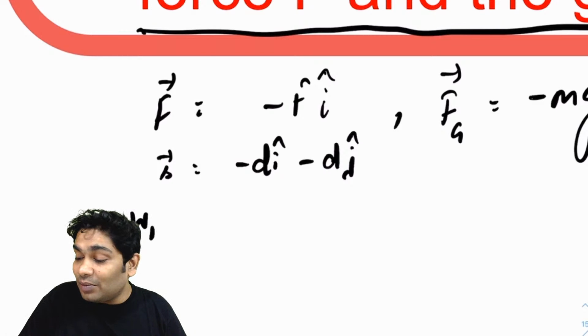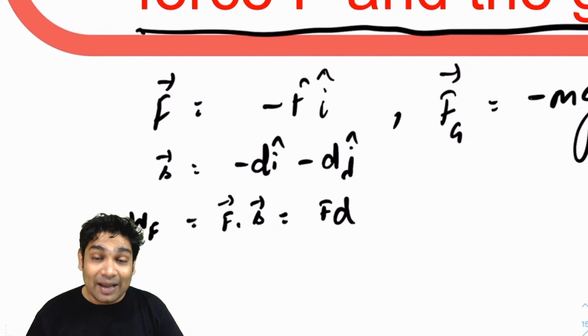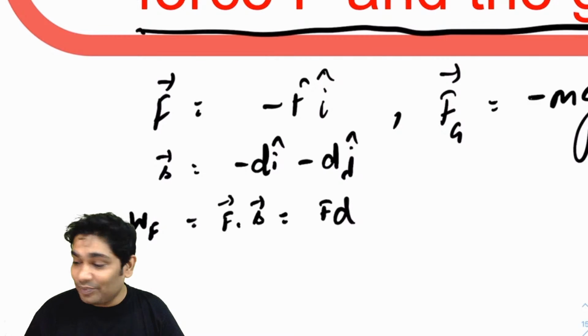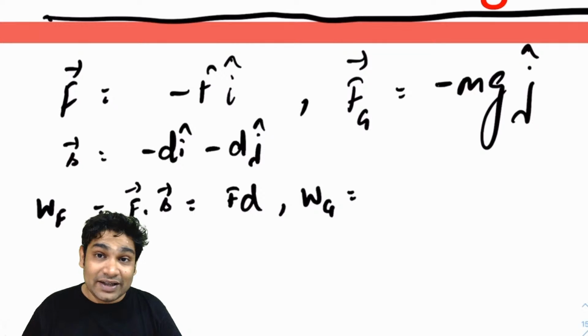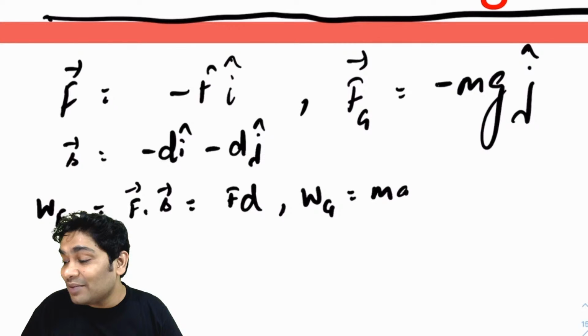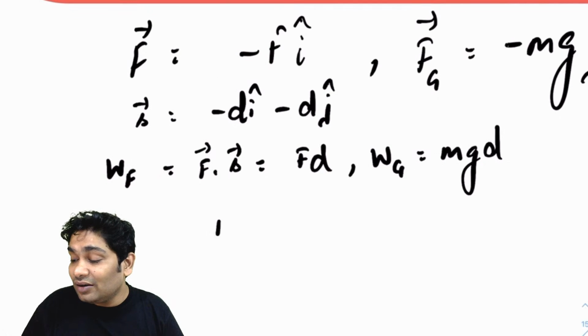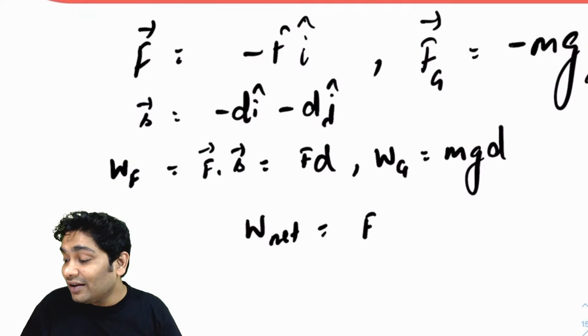So work done by F, how much will that be? That will be F dot S. So that will be simply F times d. Right? F i cap dot (minus d i cap minus d j cap). So you get your answer as F times d. Similarly, what is the work done by gravity? Work done by gravity would be minus mg j cap dot (minus d i cap minus d j cap). So you get that as mgd. So work due to both, net work, would be (F plus mg) times d.